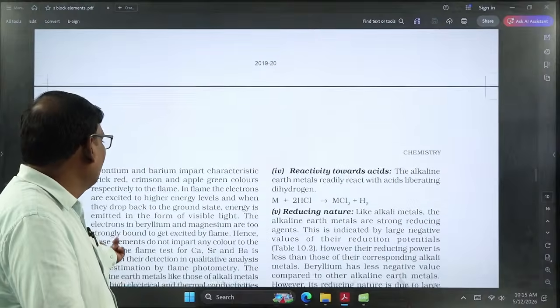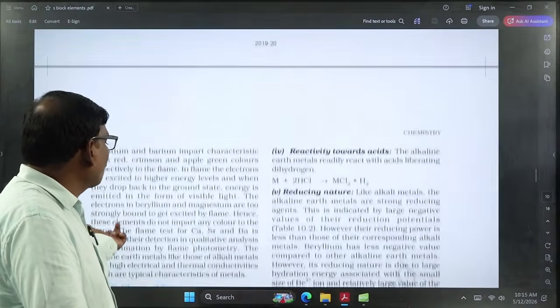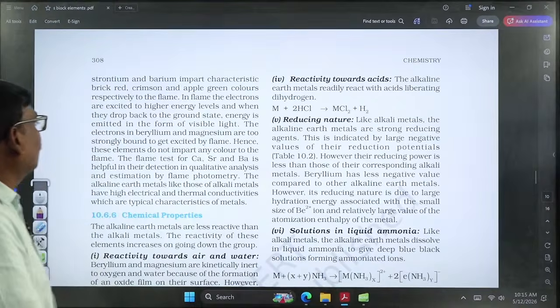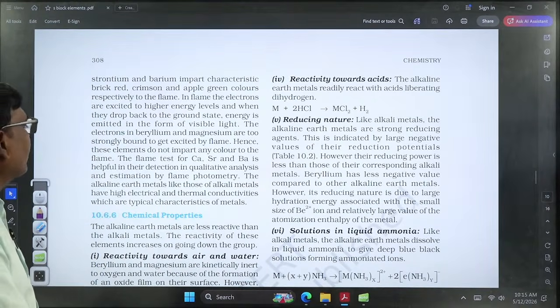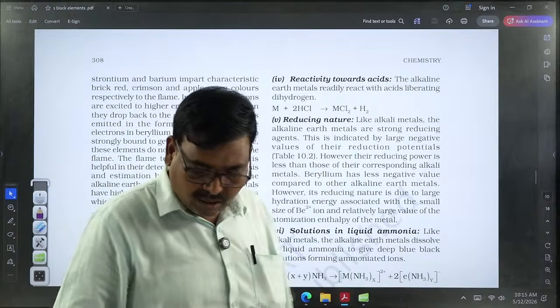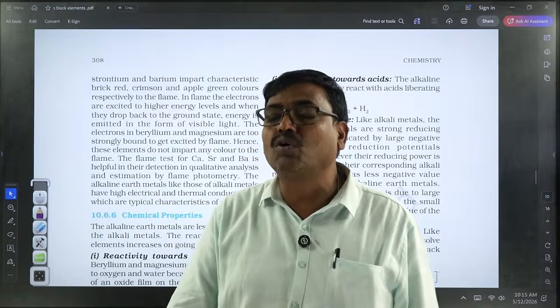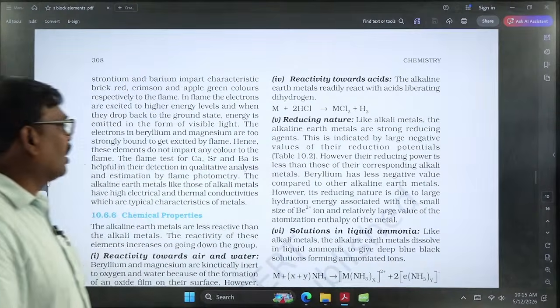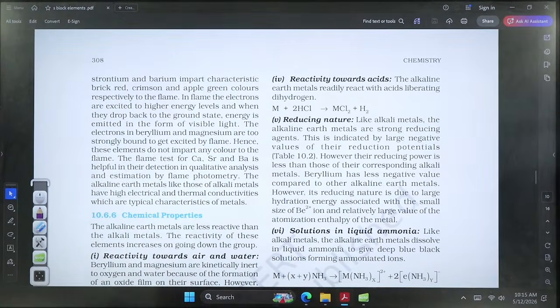Here these group elements can also exhibit flame colors. In this group, the starting elements beryllium and magnesium cannot exhibit color due to the strong attractive force of valence electrons with the nucleus. Because of the small size, the valence electrons are strongly held by the nucleus, so the flame color will not be there.